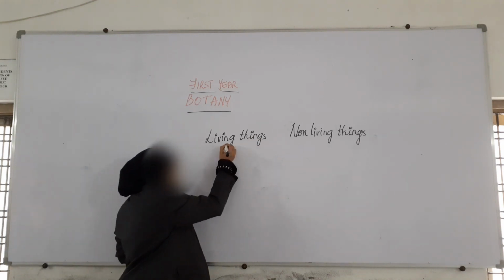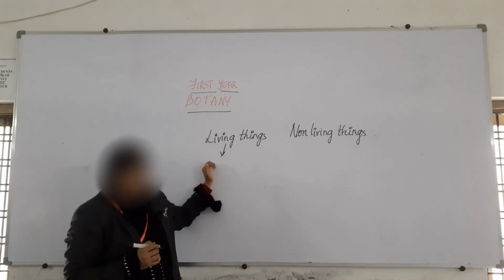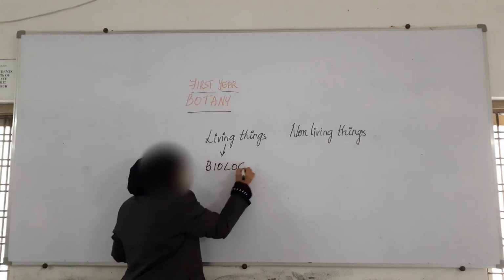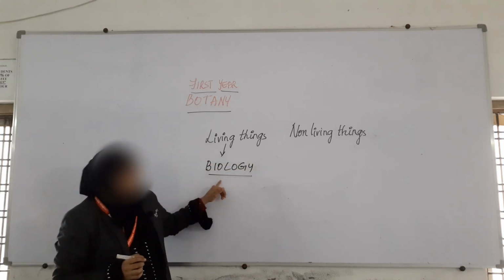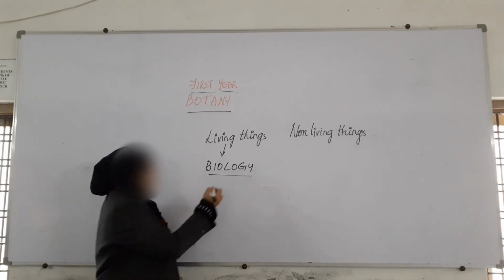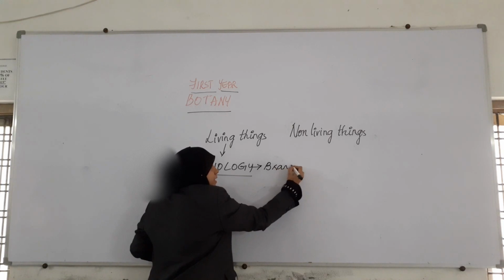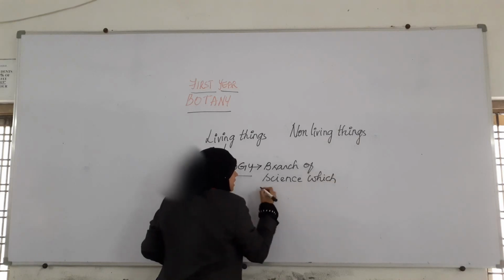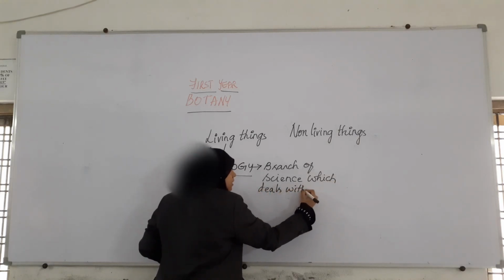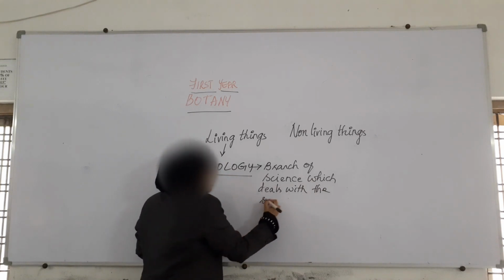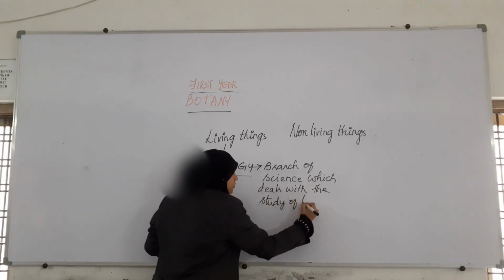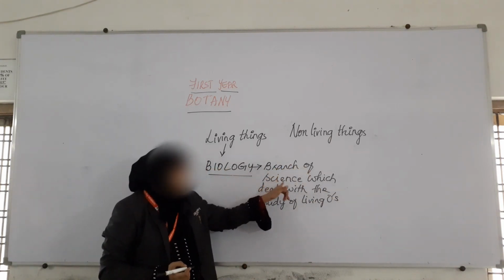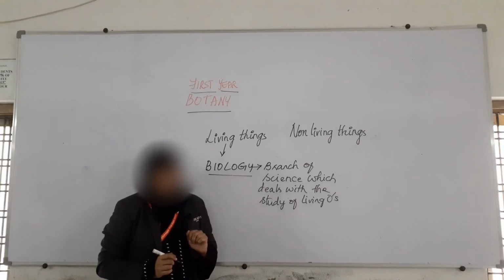The study which deals with living organisms is called biology. Biology is a branch of science which deals with the study of living organisms.